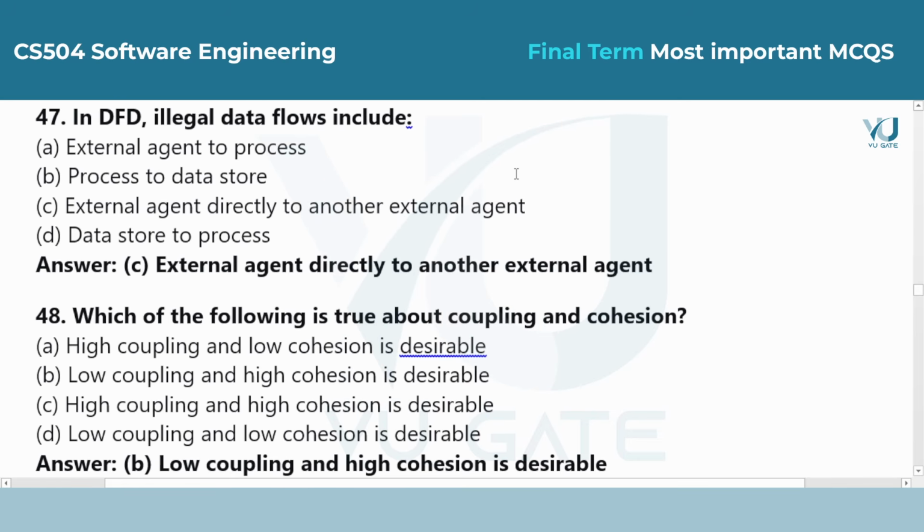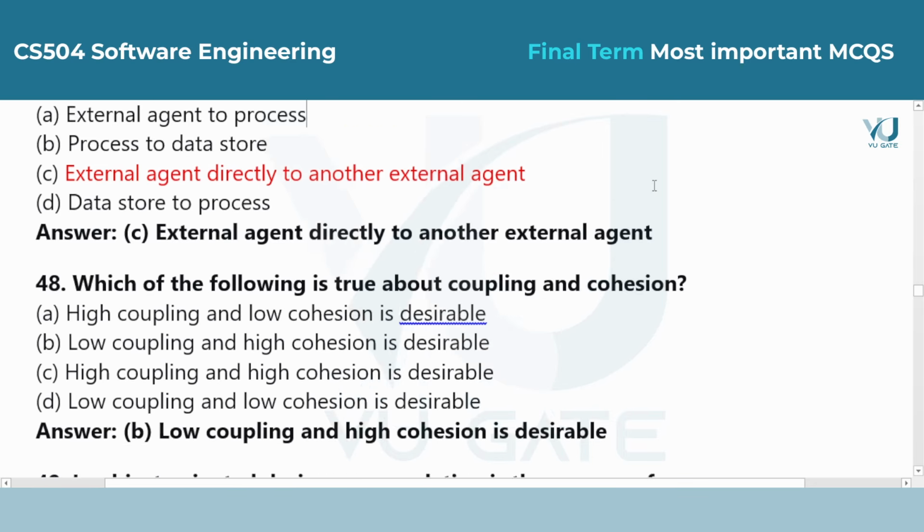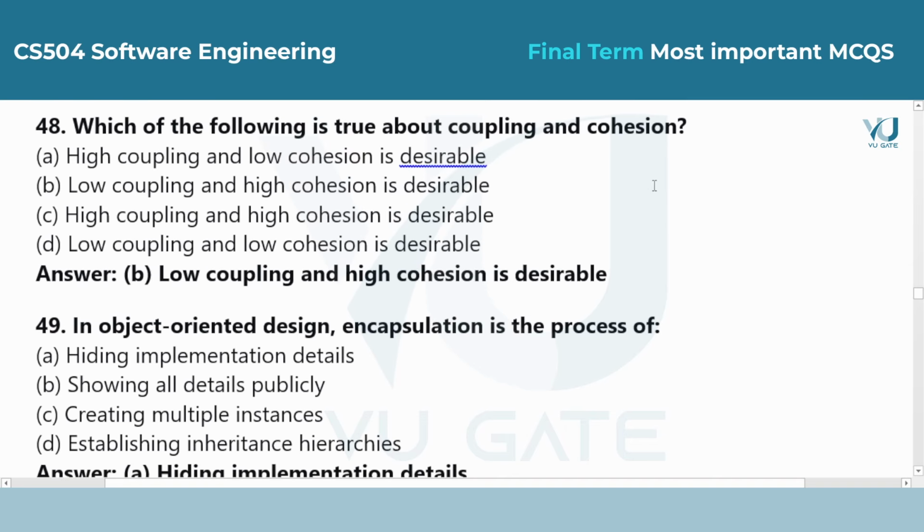Question 47. In DFD, illegal data flows include. Answer is option C, external agent directly to another external agent. In a data flow diagram, data must always go through a process. An external person cannot pass data to another person without the system processing it first.